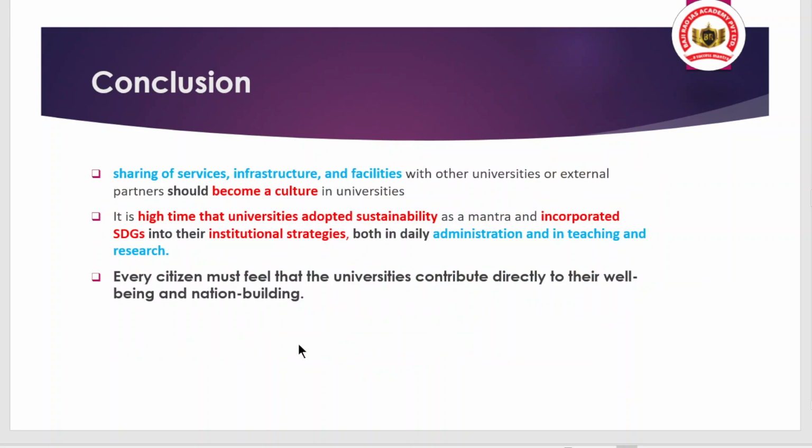And what is the conclusion now? One important thing you should remember is that we have universities and colleges. Some universities and colleges are well equipped with technology, assets, and resources, and some lack them. So there is a need for sharing of services, infrastructure sharing, and facility sharing, so that the resource-deficit university or college can find opportunity from this infrastructure and is able to grow, develop, and innovate. That is the importance of sharing of services, and there is a need to have a culture like this in